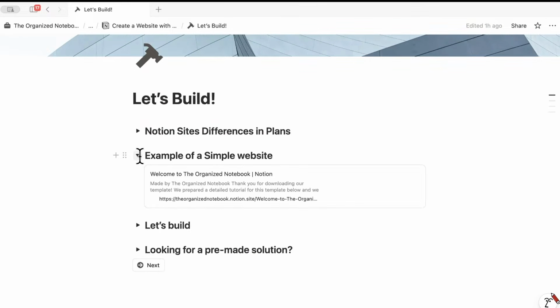And then I wanted to quickly share an example of a simple website. So I'm going to actually share this one with you. This is actually also a free template, so if you want to actually use this, you can as well. This one has the embed of Gumroad in there as well, so you can kind of see what kind of embeds are possible. And this one is a Notion site.